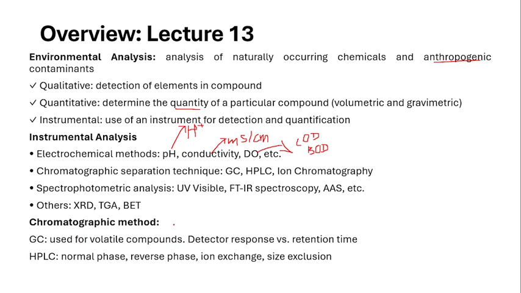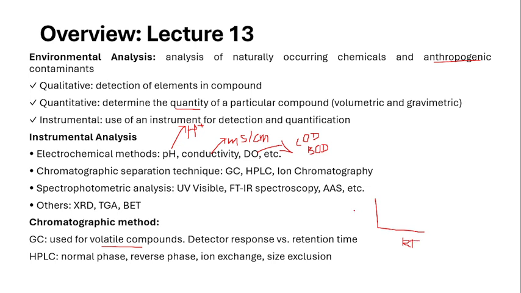Coming to the chromatography method, gas chromatography is mainly used to measure the volatile components. So whatever components are non-volatile in nature cannot be measured in the gas chromatography. That is the main thing. So here, the output is based on the retention time. So there will be a retention time.